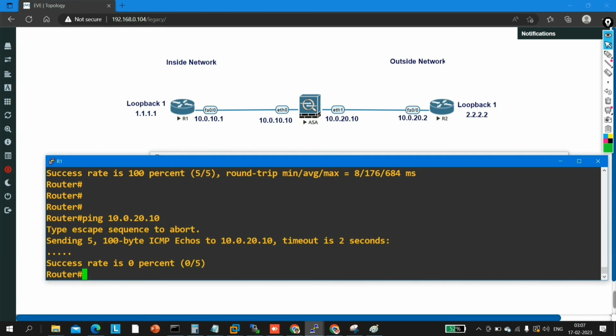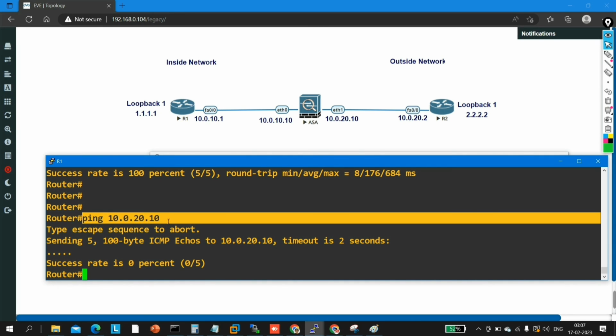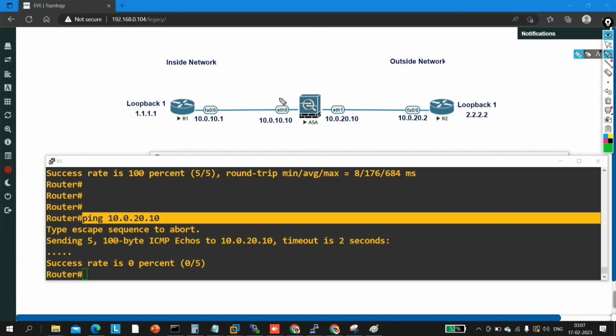So why am I not able to ping 10.0.20.10? It should ping, because this is your inside interface. That means here the security level is higher and here the security level is lower, so traffic from the higher security level to the lower security level should be allowed. But as you know, by default on a firewall only TCP and UDP traffic are allowed. That's the reason why router 1 is not able to ping this interface.